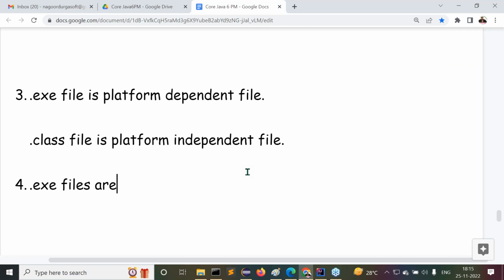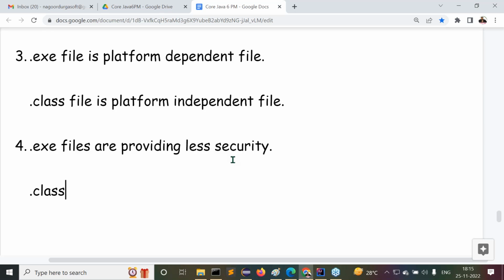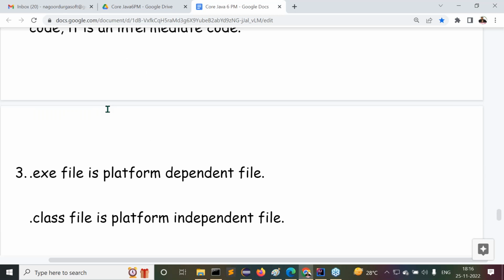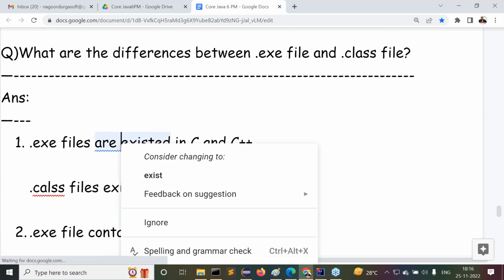.exe files are providing lesser security, whereas class files are providing more security. Guys, do all of you understand this point or not? Now try to recognize these points clearly. Overall, these are the four differences I'm giving here.